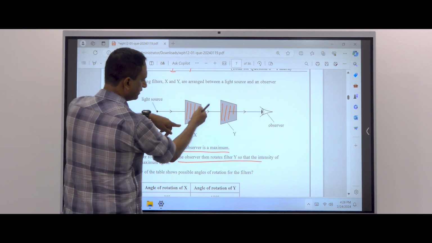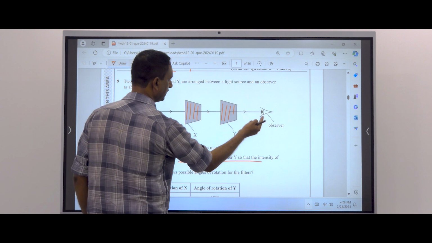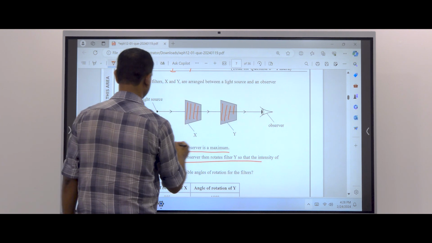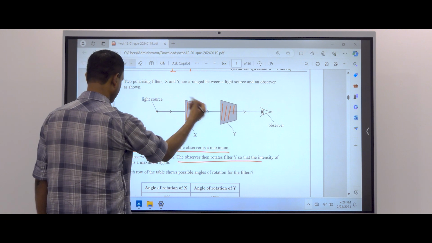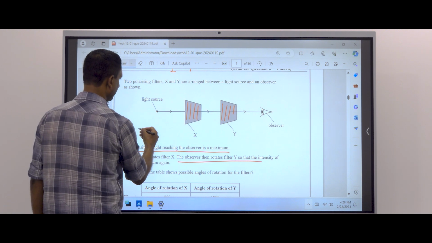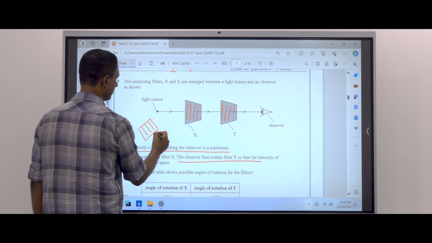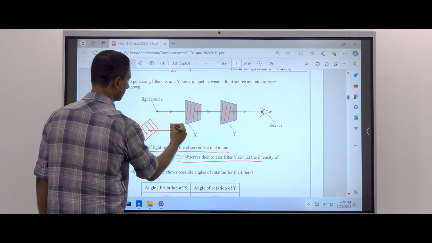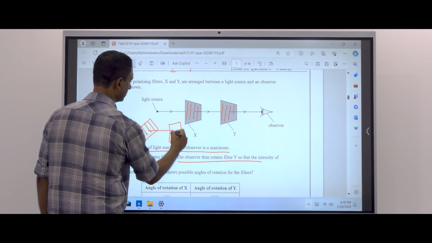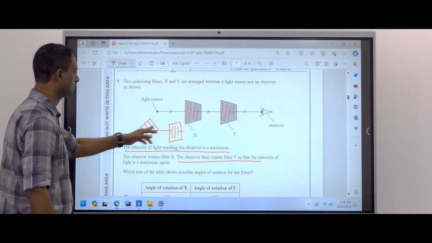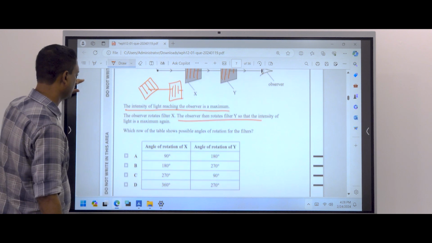When you rotate X, the light intensity decreases because these two are not in the same orientation. For example, say the observer rotates X this way. It is not actually given, the orientation, angle. Now the light intensity reduces because these two are not in the same orientation.